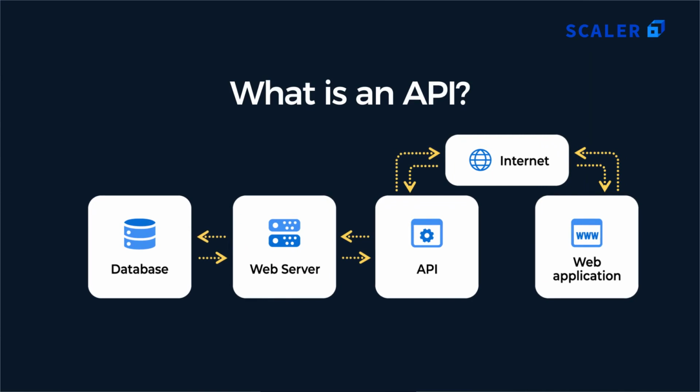Application Programming Interface, or API, is an intermediary software service that allows two or more applications to talk to each other, clients to servers or servers to other servers. Every time you use your email, social media or messenger apps like Gmail, Facebook or WhatsApp on your smartphone, you use several APIs in the background.